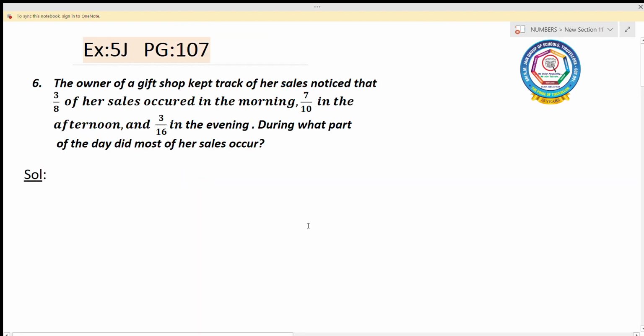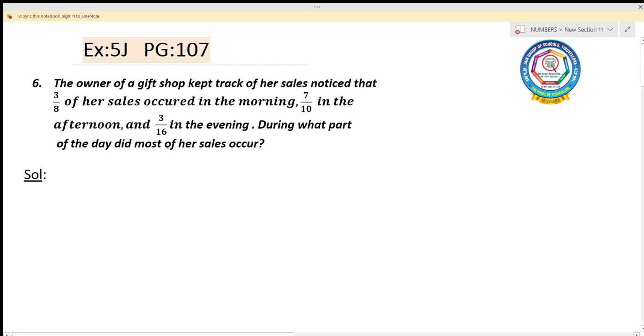As we learned 1 to 6 word problems in the previous class, we are going to learn the 6th word problem today. First we will read out the sum. The owner of a gift shop kept track of her sales and noticed that 3/8 of her sales occurred in the morning, 7/10 in the afternoon, and 3/16 in the evening. During what part of the day did most of her sales occur?